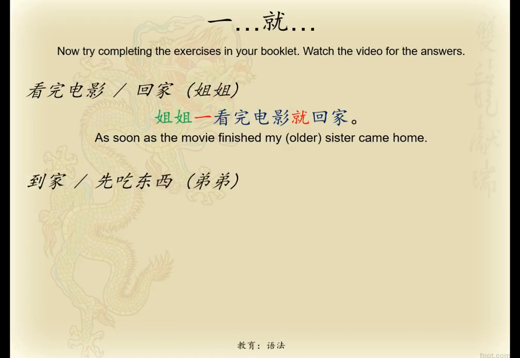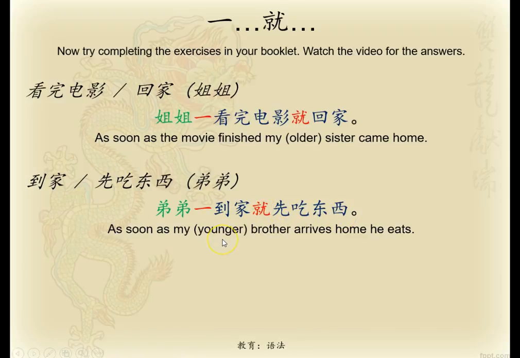Okay, now 弟弟, he's now the subject of the sentence, and you've got 到家 and 先吃东西. Now 先 in this instance means firstly, 吃东西 is to eat things, 到家 is to arrive home. So 弟弟一到家就先吃东西.